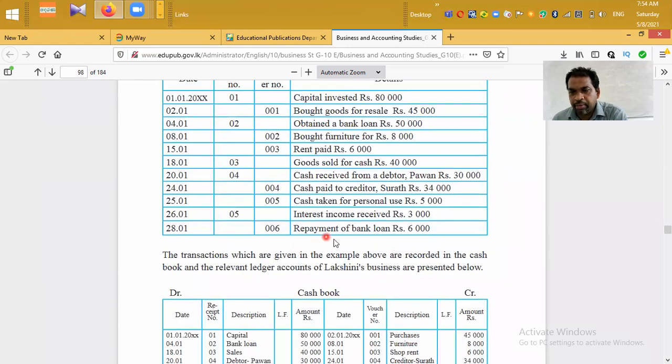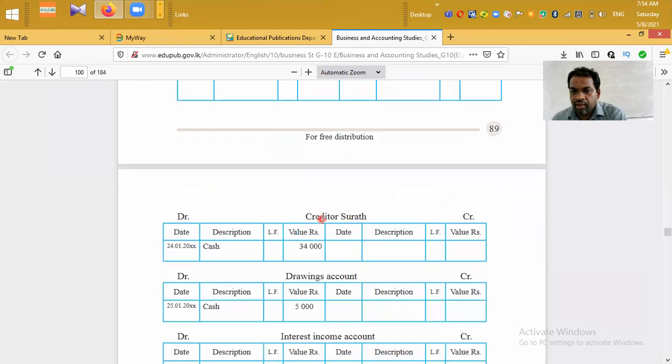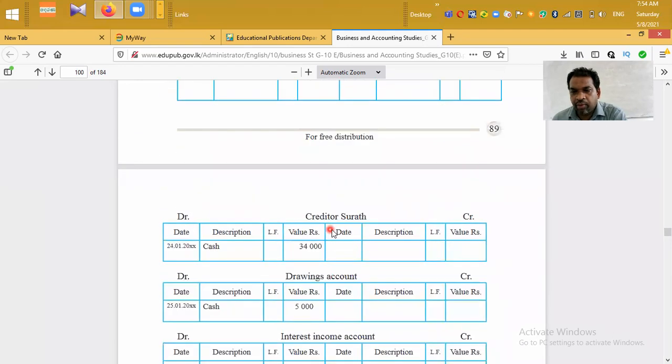Last transaction, repayment of bank loan 6,000, voucher number 006, date 28th January. When you settle a liability, liability decreases, debit. Depending on that concept, we can debit the bank loan account 6,000. When the business settled the bank loan, liability comes down.